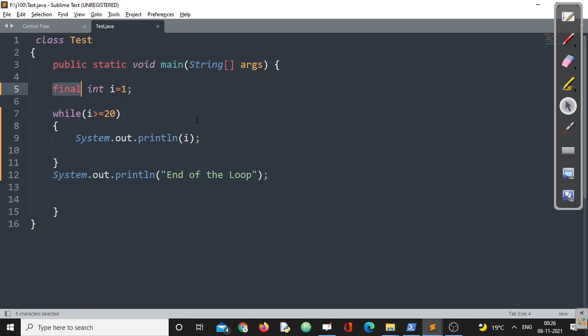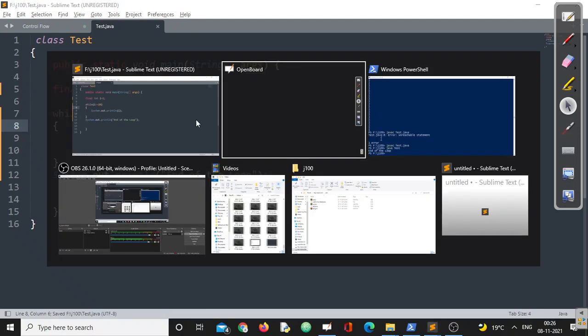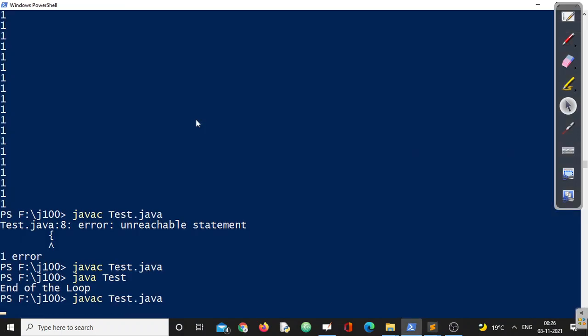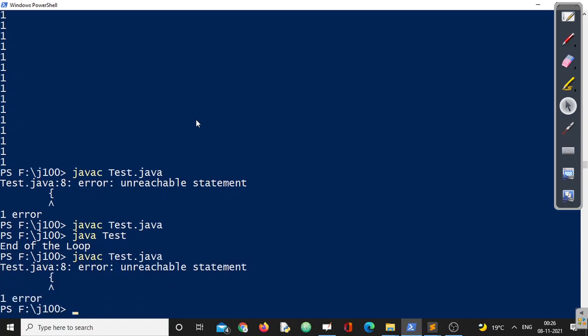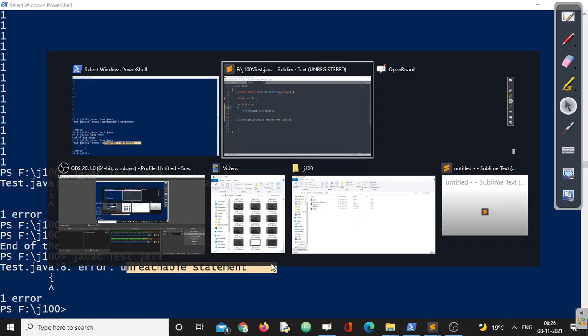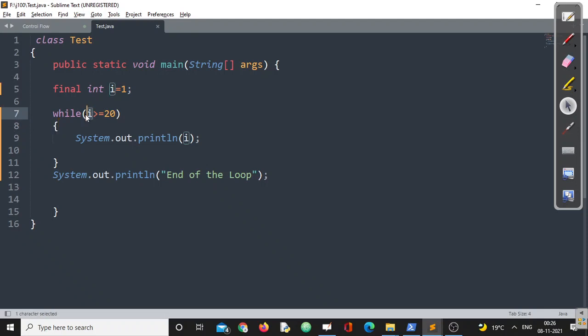Got my point? So you need to be very keen while you are using a loop called while, and be keen where it is applicable and what you are specifying. If you want to cross-check this, it will give an error message, 100% it will tell you an error message. What? The same unreachable statement, because now I is no more a runtime constant. I is a compile time constant. If it is a compile time constant, the compiler knows what to do. So these are some of the scenarios of while.